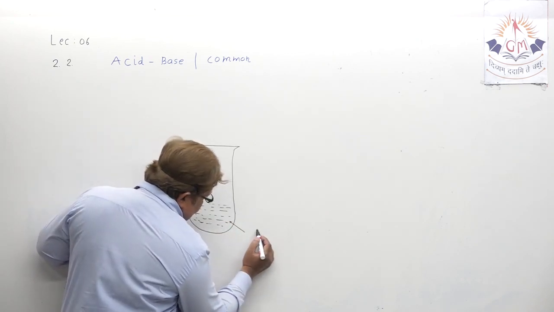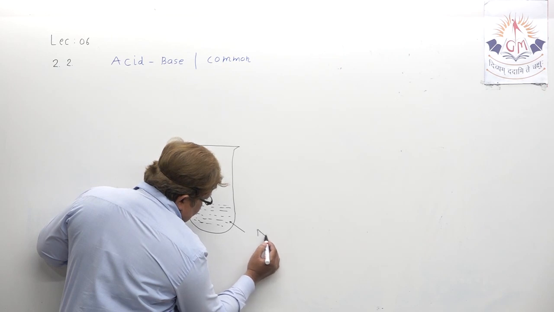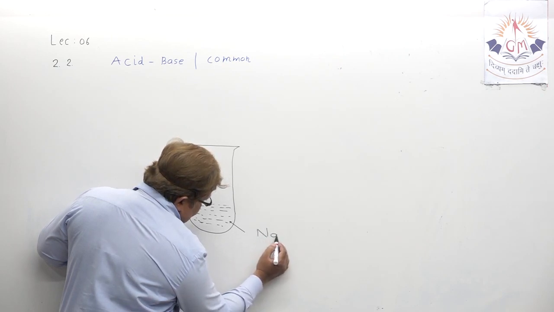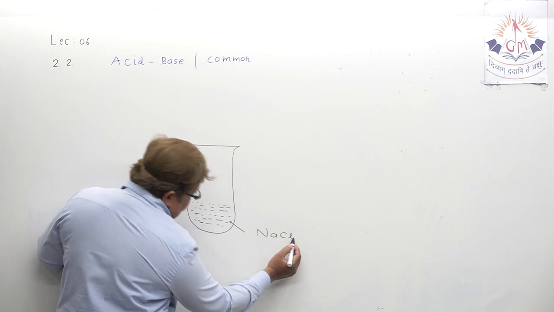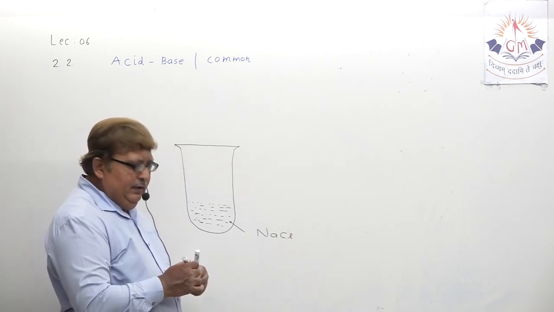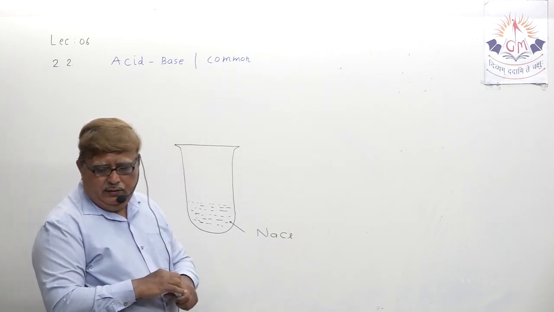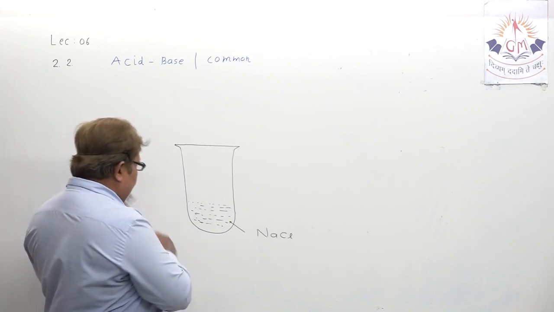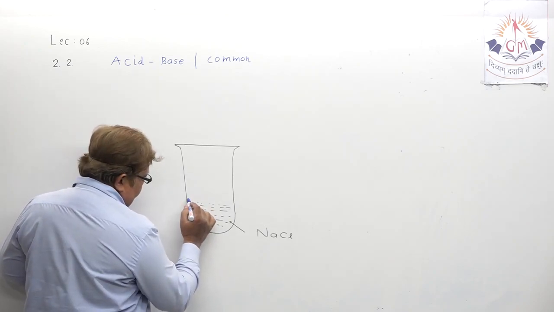Let me write. Sodium chloride I have taken, NaCl. Then in NaCl I am going to add one acid.